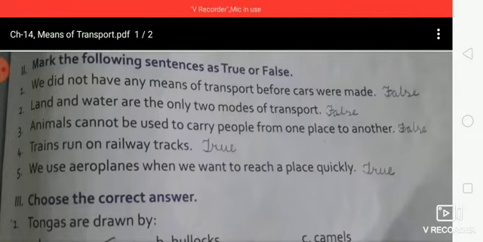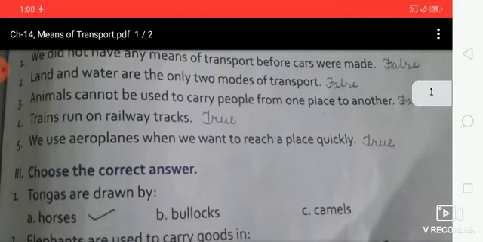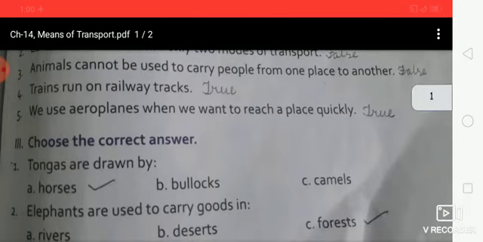Long ago, when none of the modern means of transport were there, people had to walk long distances. Later, they began using animals and then wheeled carts to carry people and goods. Now there are three main modes of transport, that means land transport, water transport and air transport.